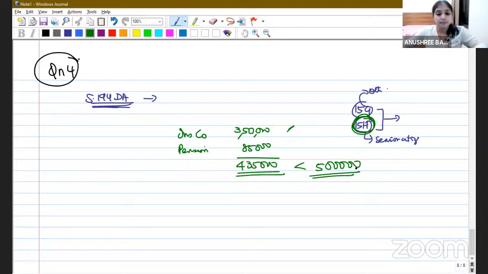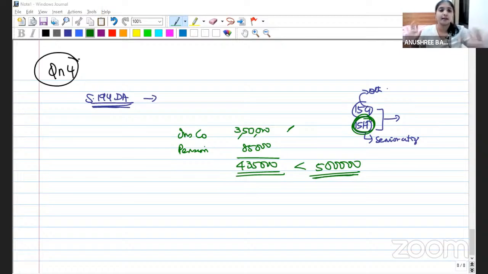You understood? Because his total income is within BEL, now even if the insurance company does deduct tax, will it make any sense? No, because his tax liability is 0. So even if they do deduct tax, he's only going to ask for a refund. Double work for the department. That is why he has given a declaration saying my total income is within BEL. No tax liability. He is correct.